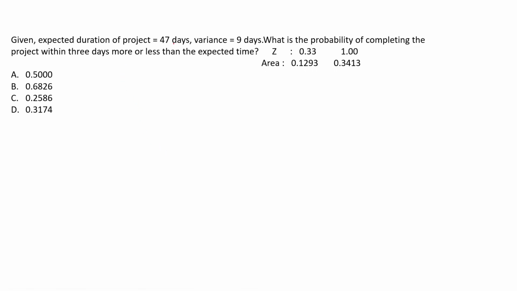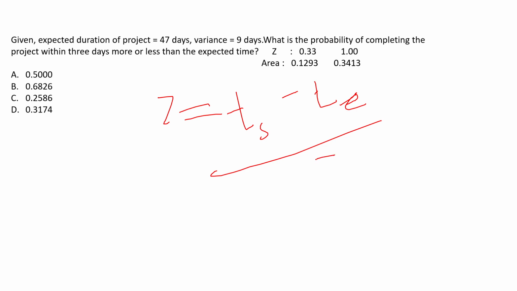Then given the expected duration, the variance is given, and the project is given, then you have to calculate the probability of completing the project within 3 days or less than the expected time. So for calculating this you have to apply this formula: scheduled time minus expected time divided by sigma, that is standard deviation.